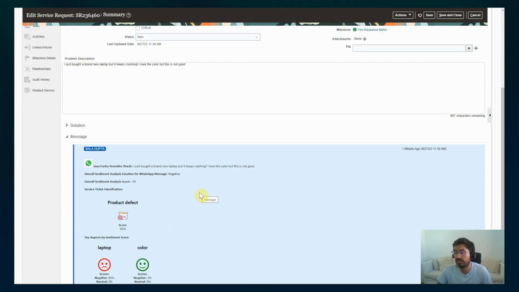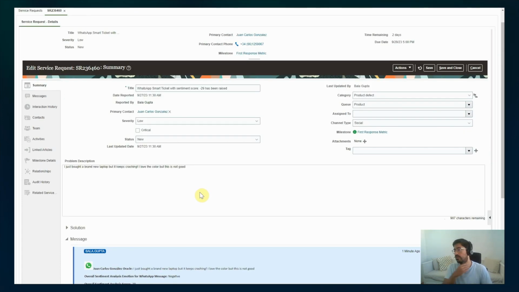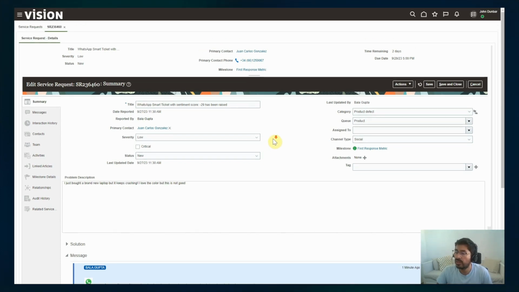That could help the service manager route this ticket to another queue or another category. So this is actually pretty cool. As I said, this is a solution that enables bidirectional communication between the angry customer and the brand, and the agent in this case.